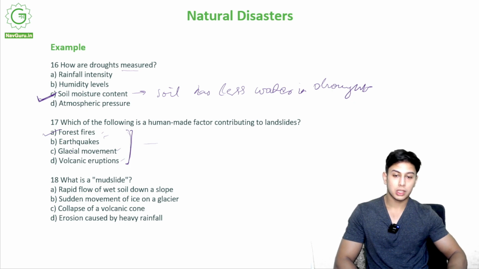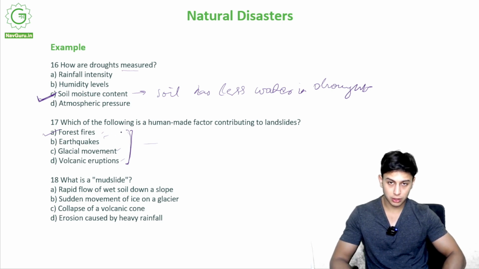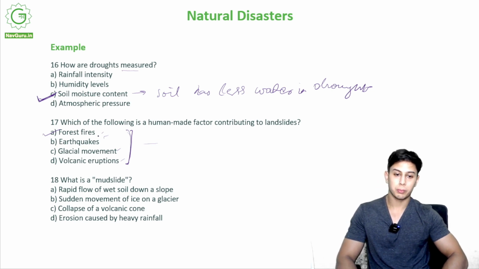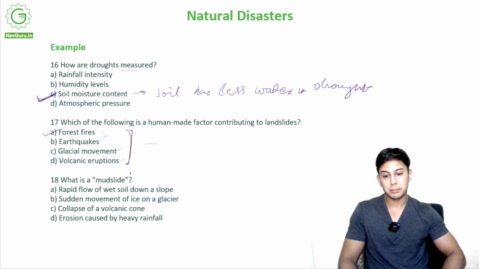Mostly forest fires occur due to human mismanagement. Someone lit a fire and it was not properly managed. We get a lot of dry wood and it caught fire. People are careless about forest fires. So forest fires will lead to cutting of trees, burning of trees a lot, and loss of forest cover, which will leave the ground barren and would lead to landslides.